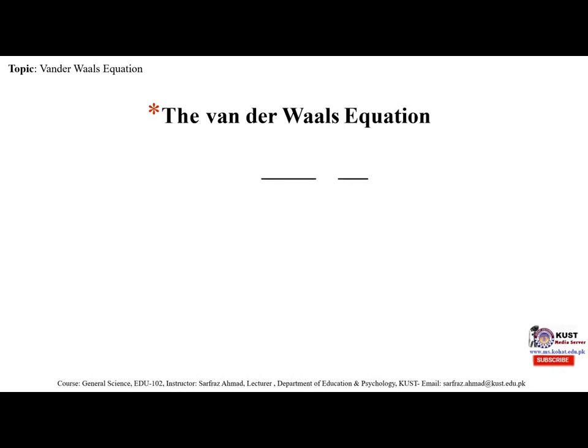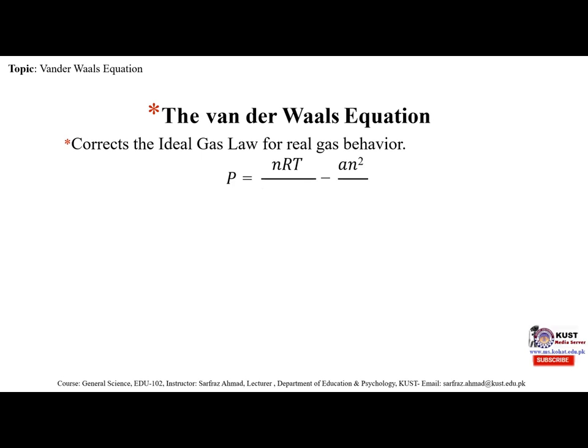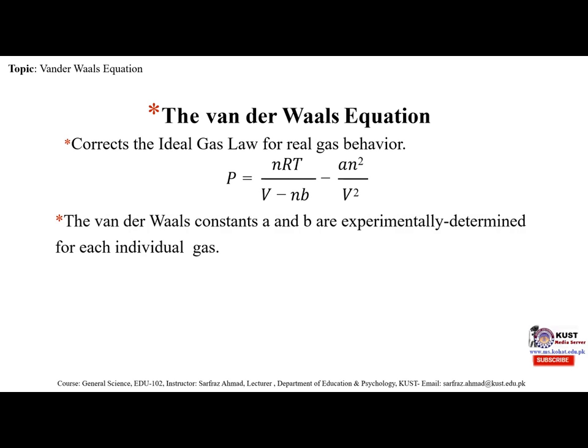The van der Waals equation corrects the ideal gas law for real gas behavior. This has become the total equation: P is equal to nRT divided by V minus nb, minus a n square divided by square of volume. The van der Waals constants a and b are experimentally determined for each individual gas.